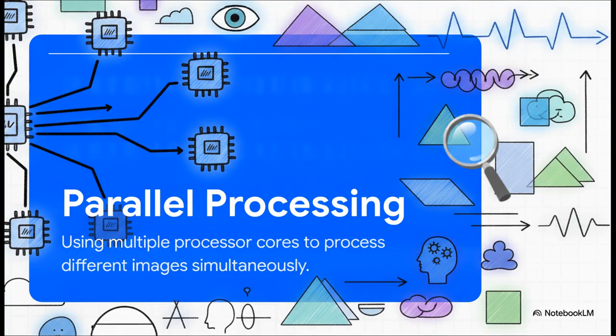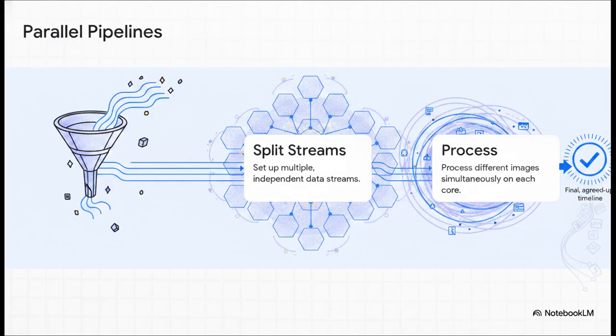To solve this dilemma, engineers rely on powerful computational architectures that, remarkably, mirror theoretical physics. Enter parallel processing. When we feed a machine learning model a massive dataset, frameworks like TensorFlow set up multiple, entirely independent data streams. Basically, each core on your processor acts like a distinct parallel universe, processing different images and unfolding at the exact same time. It is our first major clue that these machines operate in ways that completely transcend a single linear timeline.